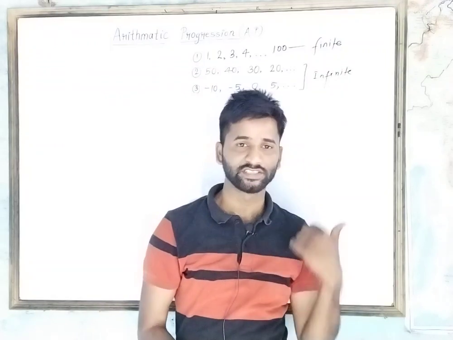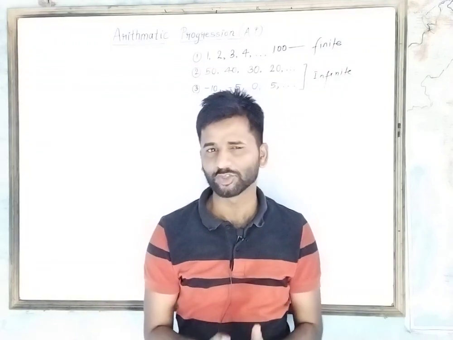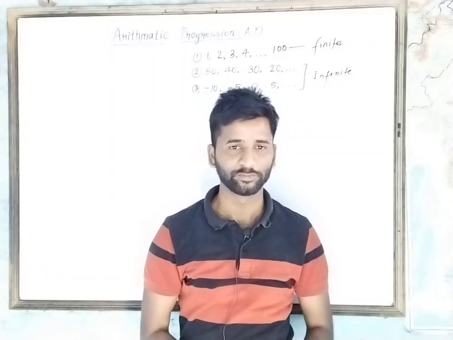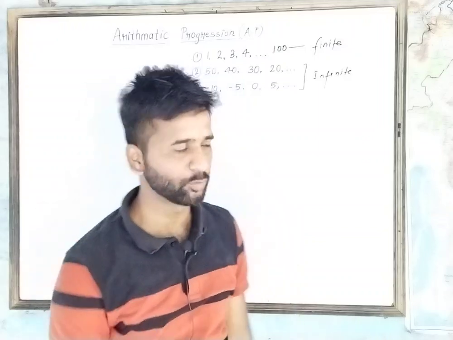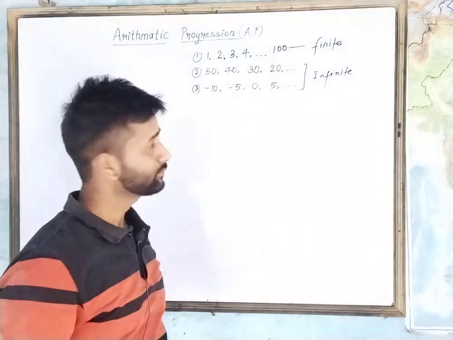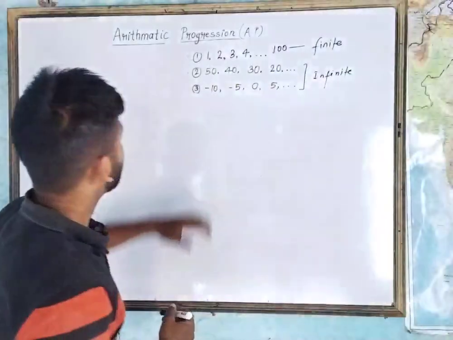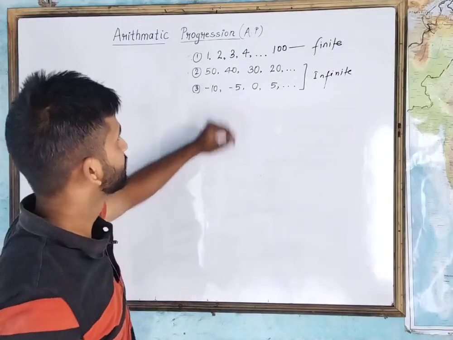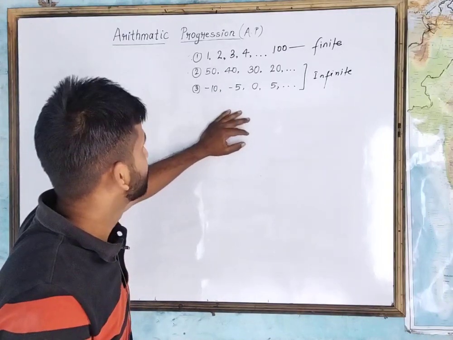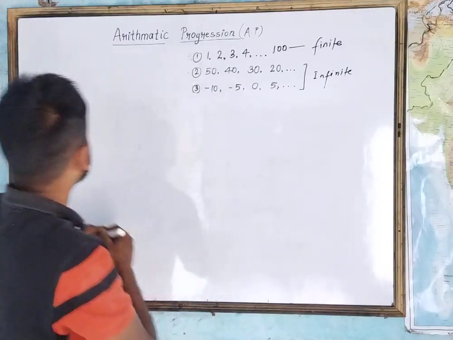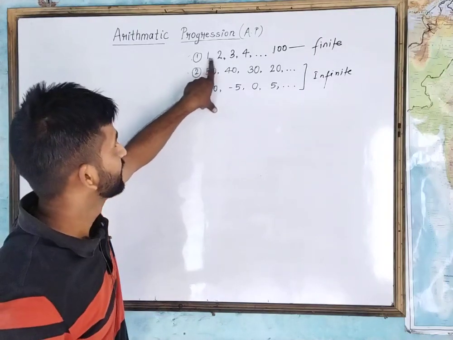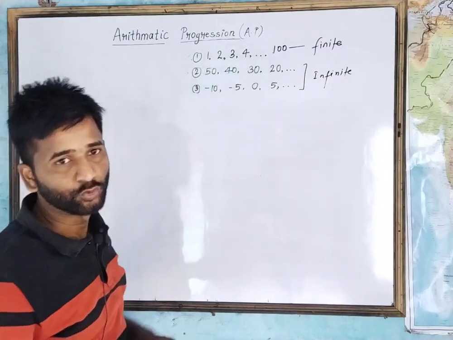Today I will be discussing one of the most interesting topics of mathematics of class 10th, that is arithmetic progression. So let us see what is arithmetic progression. I have written a few numbers in series format here. When numbers are written in series format, these numbers are called by certain names. All the numbers are called terms. The number written in first place is called the first term, then second term, third term and so on.